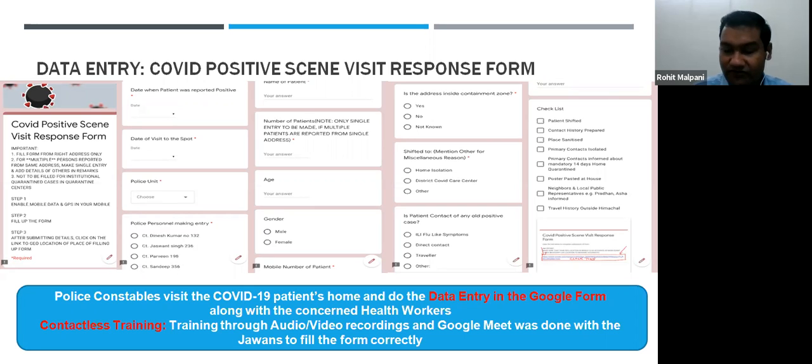To do this, we followed absolutely contactless training because we were not able to train our constables physically because of the COVID scare. So we developed videos and audios and circulated them to our constables in the police stations to help them understand how the form has to be filled and how the data has to be recorded.